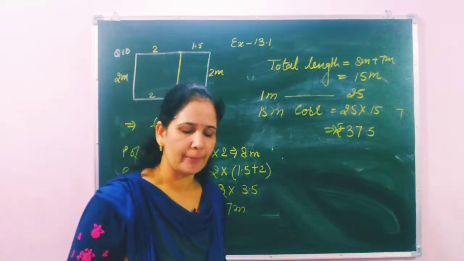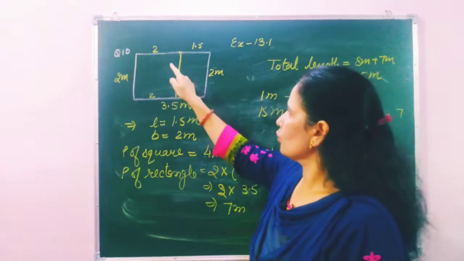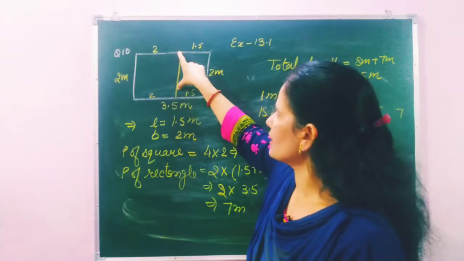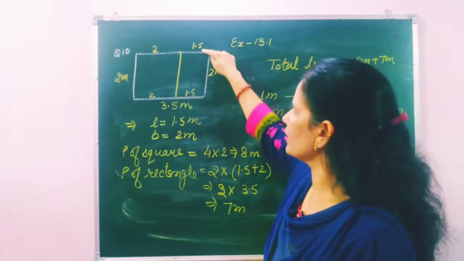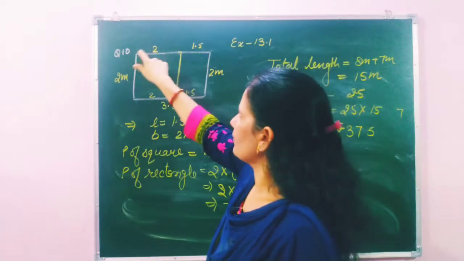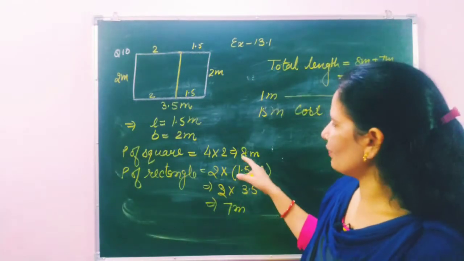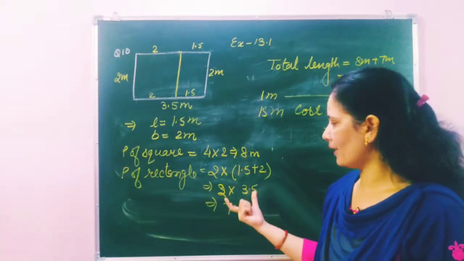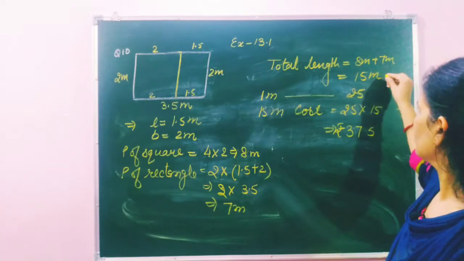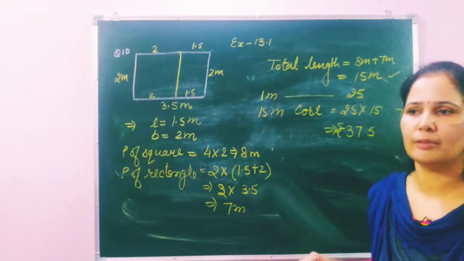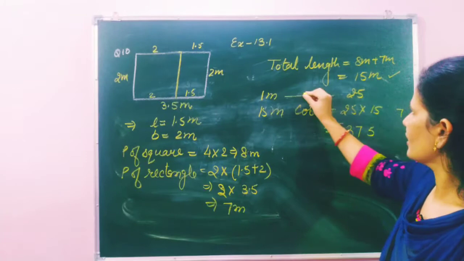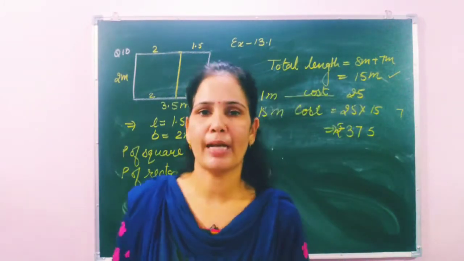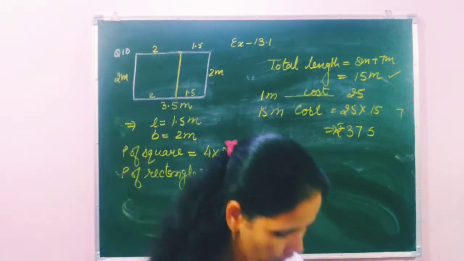Okay students, I repeat, in this question what they have done. This is a rectangular piece. In this they have cut one square piece, and what is the remaining? The remaining will be these two edges, and if they smoothen the edges of these separately, what will be the cost? So to find the total length of the edges, we have to find the perimeter of both, then add the perimeters, and we get the total length of the edge that the person has to smooth. And 1 meter costs rupees 25, so 15 meters cost 15 multiplied by 25. Okay students, now let's move to the next question.